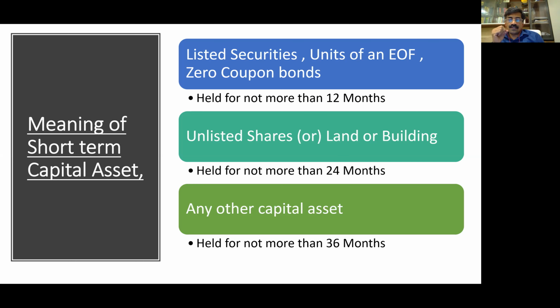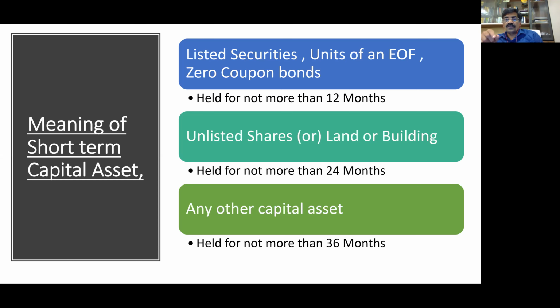Unlisted shares, land or building, not more than 24 months. Any other capital asset held for not more than 36 months. So 12, 24, 36. Listed securities, units of an equity oriented fund, zero coupon bonds, 12. Unlisted shares and land or building, 24. Any other capital asset, not more than 36 months. So obviously, if you don't come into the first or second, it's 36 months.